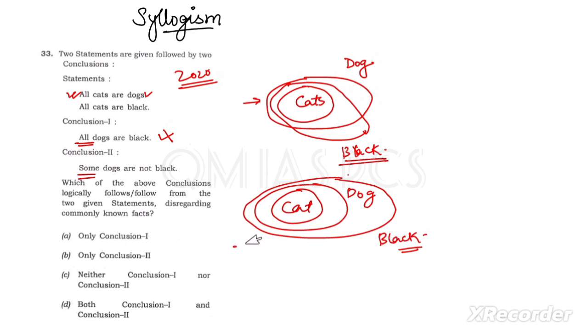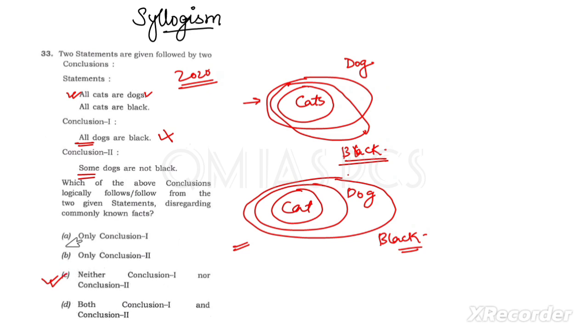From this diagram we can say all dogs are black, and this diagram also represents the statements: all cats are dogs, and all cats are black. That's why we can say conclusion two is not following in this diagram. So from both diagrams we can say that neither conclusion one nor conclusion two follows. That's why our option is C.